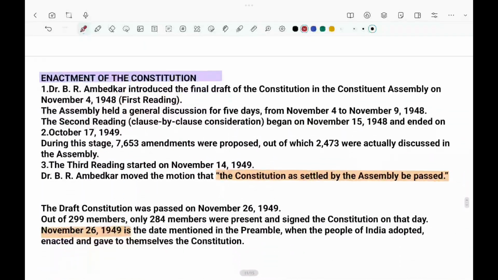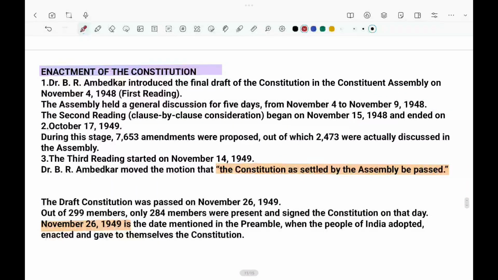And here, this point, enactment of the constitution, is our next topic. Enactment is basically, after the completion of the writing of the Constituent Assembly, how many times did they read it, and what changes did they make themselves. But we just have to focus on what changes they made in the first, second, and third reading. So the first reading happened on November 4, 1948.